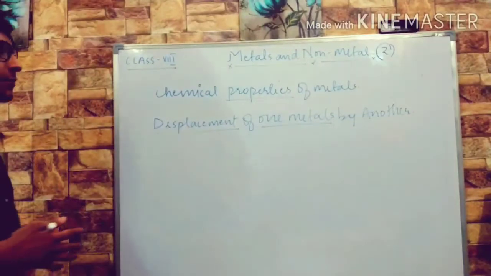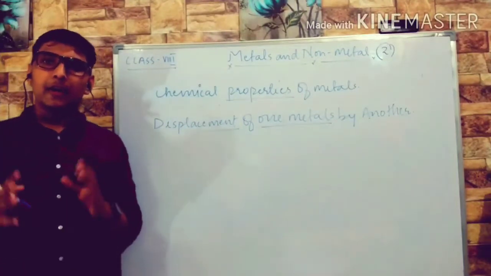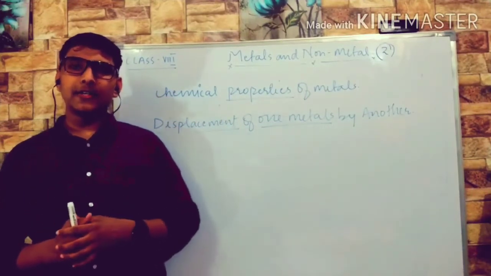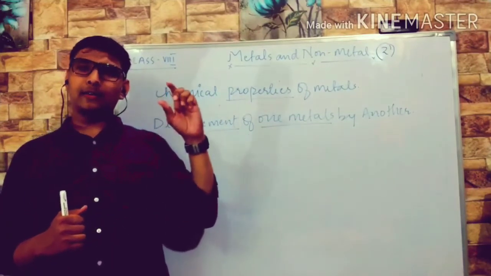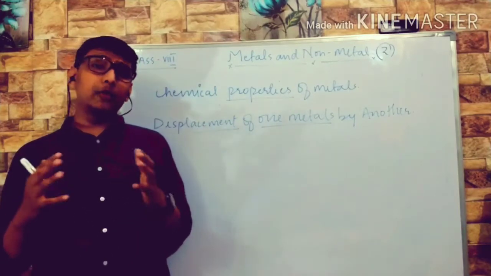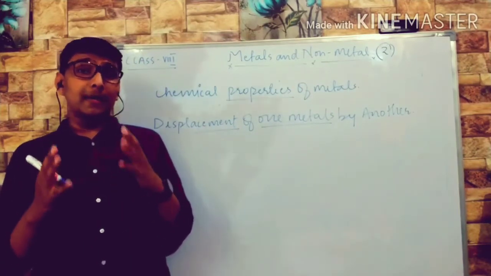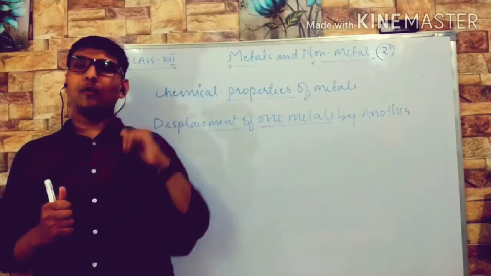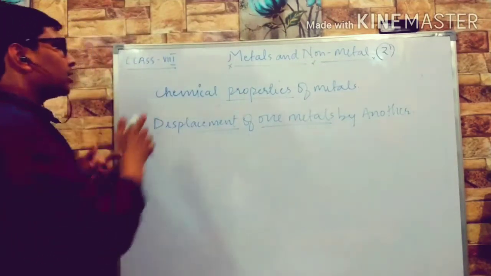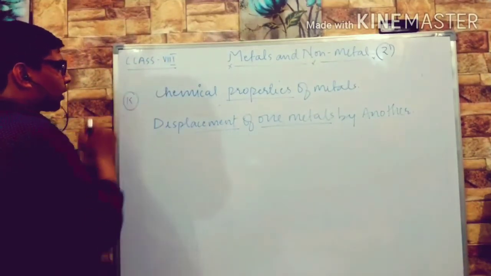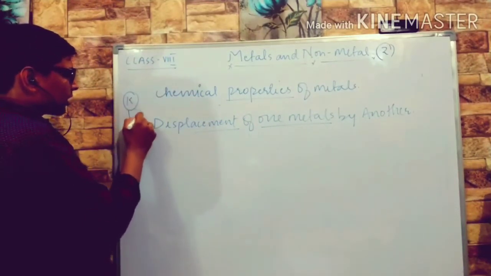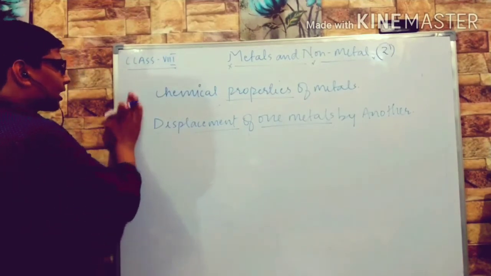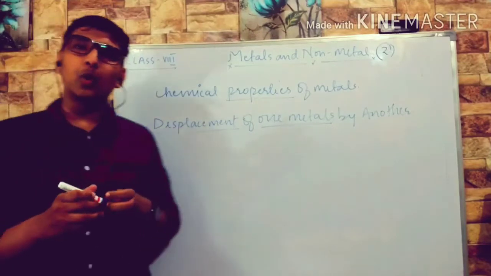Now let us have the displacement of one metal by another. Here also the same logic will work. As I have told you in the activity series already, a more reactive element was kept at the top. The more reactive metals will displace the lower ones. Just take an example: potassium was kept at the top, so naturally it will replace all the lower elements from their compounds. Wherever they are, they will be replaced by the more reactive element.